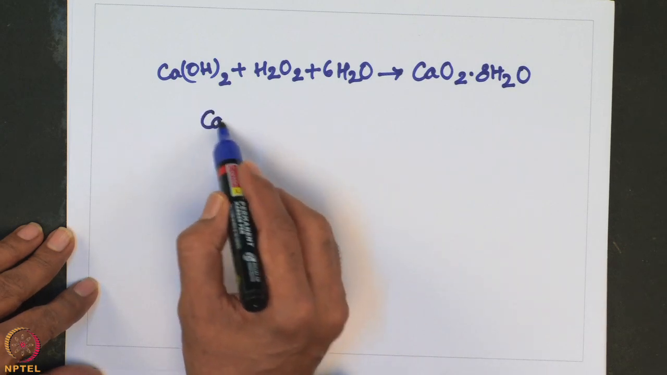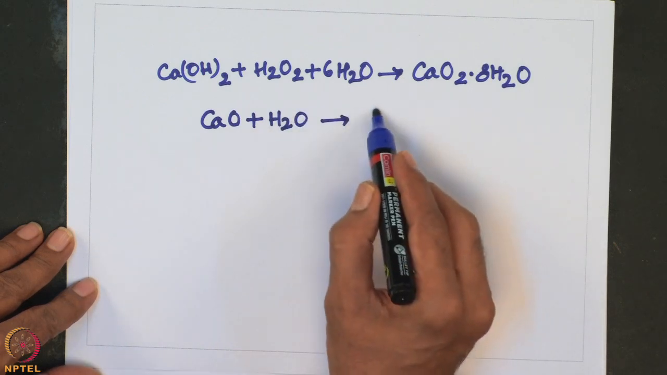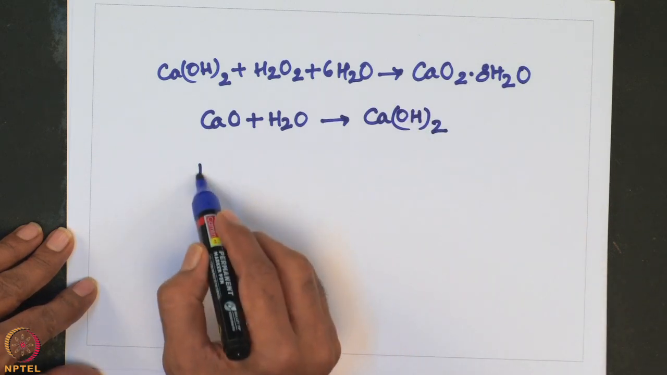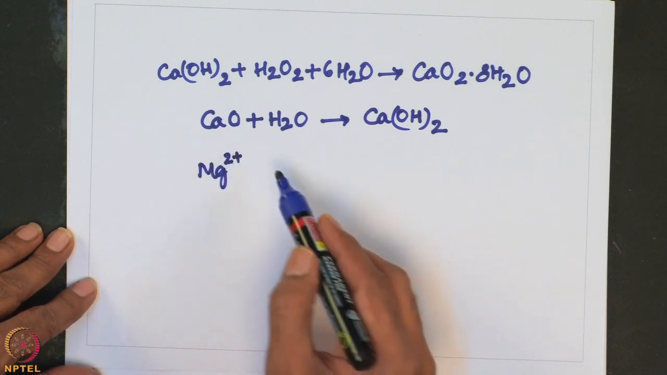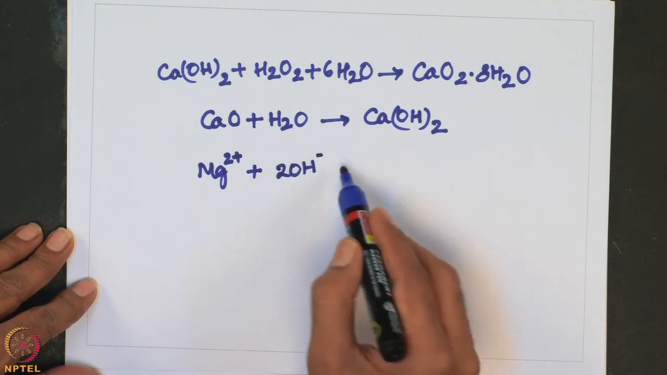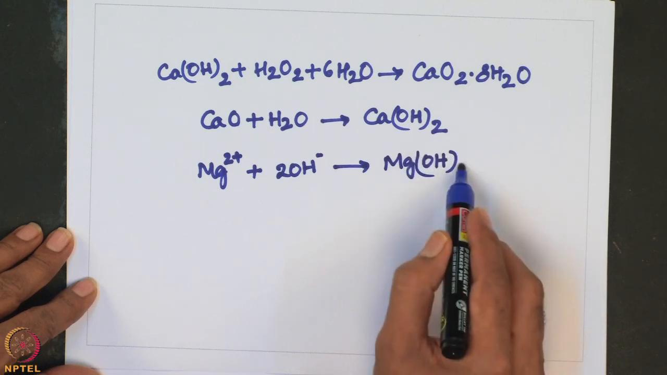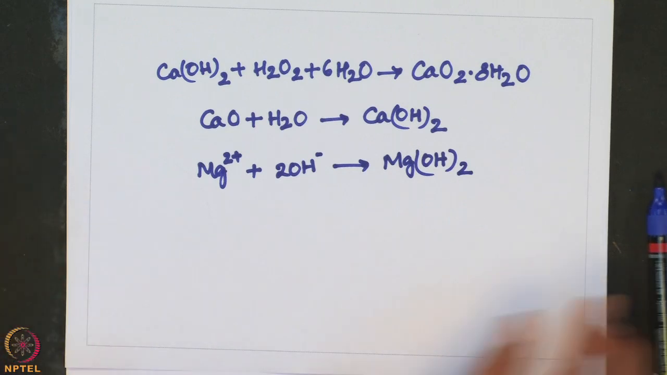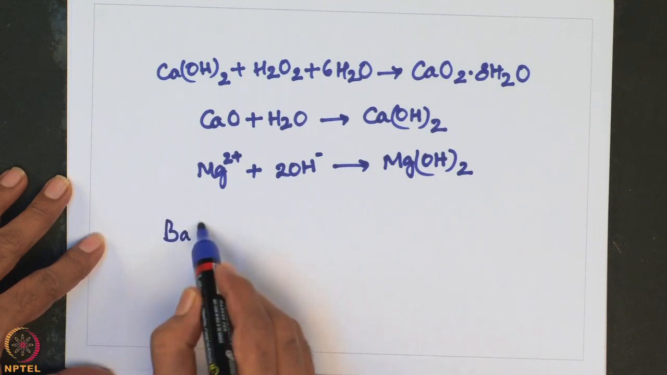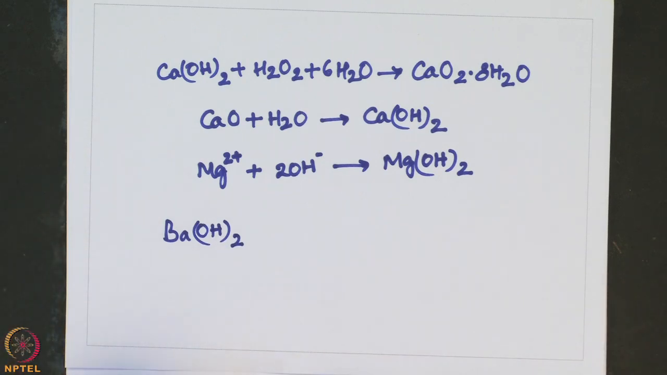As I already mentioned, calcium oxide reacts with water to give calcium hydroxide. Okay. Similarly, if we take magnesium 2 plus ions and react with the hydroxide ions, it leads to the formation of magnesium hydroxide. Okay. And of course, among all hydroxides of group 2 elements, barium hydroxide is the most stable and most soluble hydroxide.